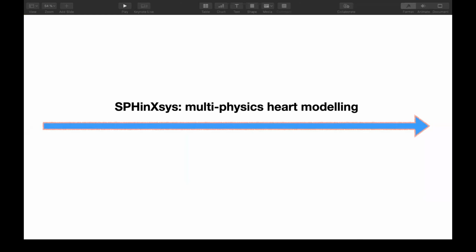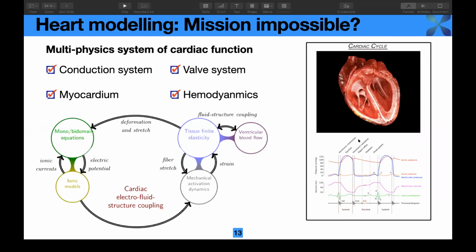This is the start of the validation of our library, and then I want to talk about the multi-physics heart modeling. As we know, the main function of the heart is pumping blood into the circulatory system. Actually, the underlying physics is very complex.